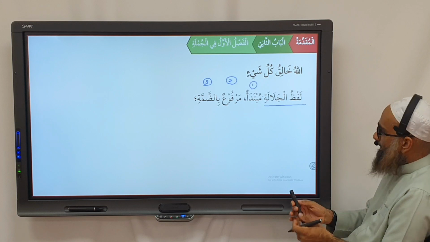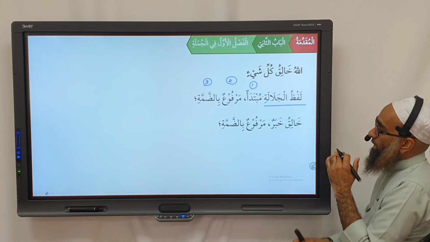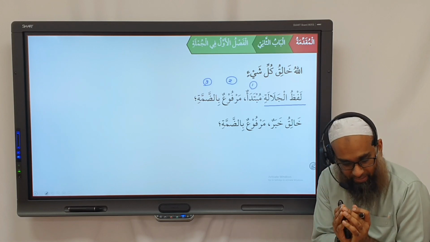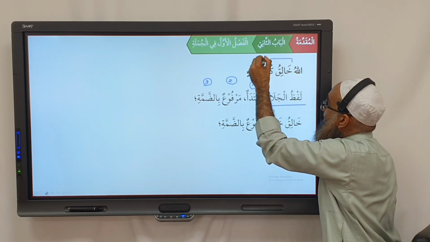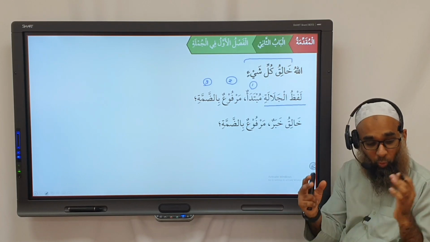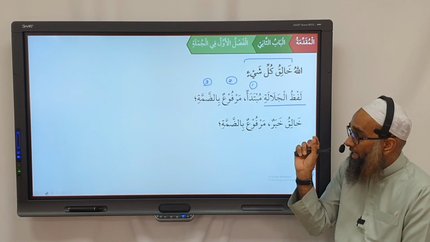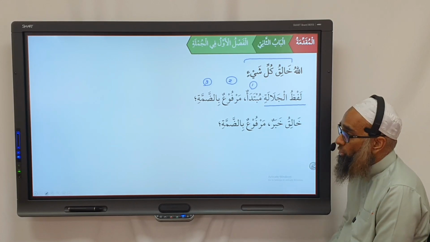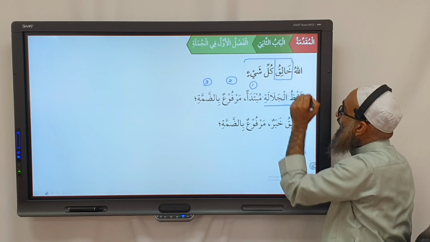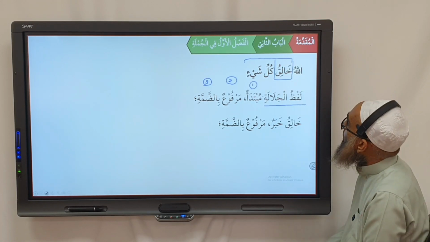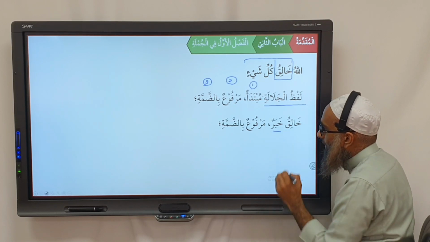Yeah, okay. Good. Then after that, we have the next word. Now, this is what I'm telling you, you have to understand here. In Tarkib, I will say, look at the whole thing. This whole thing is pointing out to us the khabar. But in I'rab, we have to look at each word individually. And this is the truth. This word on its own is the khabar. Why? Because it's marfu'. This is the only word that's marfu'. So we say khaliq is the khabar.